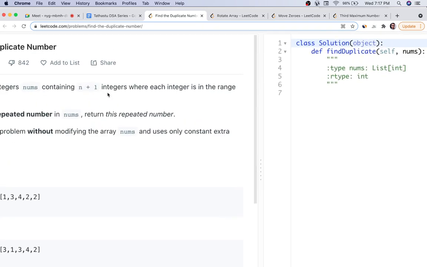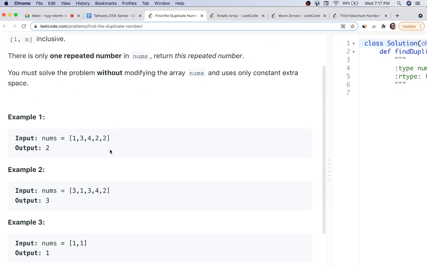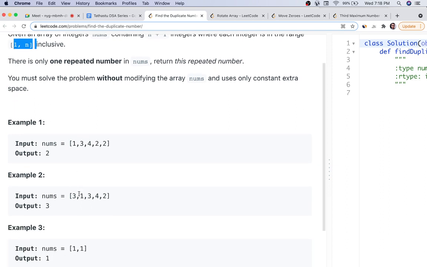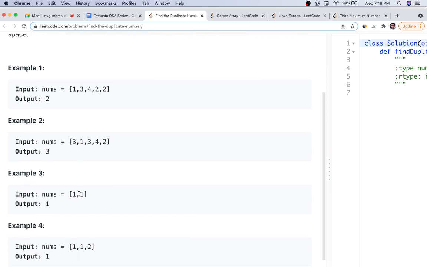Next is find the duplicate number. Let's say we are given an array of integers nums containing n plus 1 integers, where each integer is in the range 1 to n. So n number of elements only. Let's say there are 10 elements. All the elements within it will be in the range of 1 to 10 only. So every number will be at a unique position. There will be only one number which will be repeated, that we have to find.